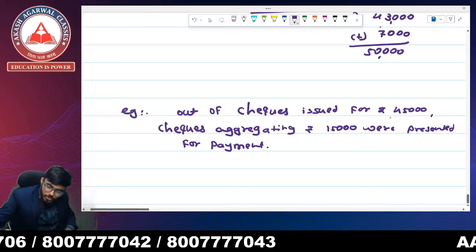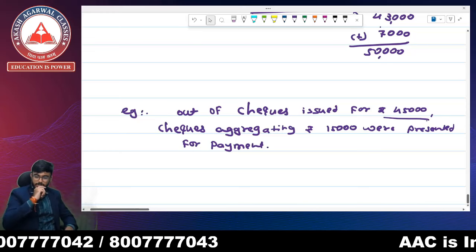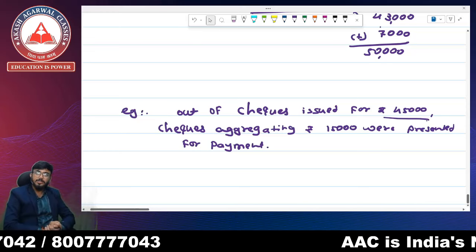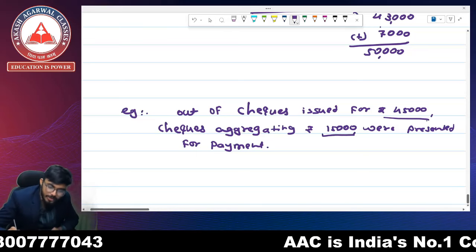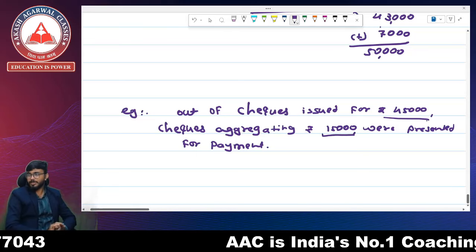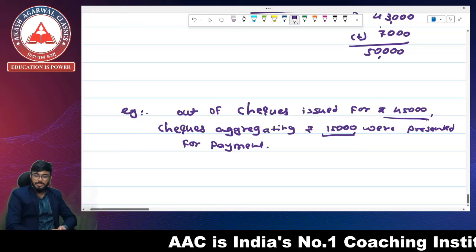Out of the checks issued, we have issued checks of rupees 45,000, but only checks of rupees 15,000 were presented for payment.